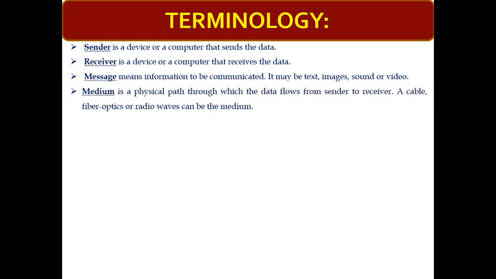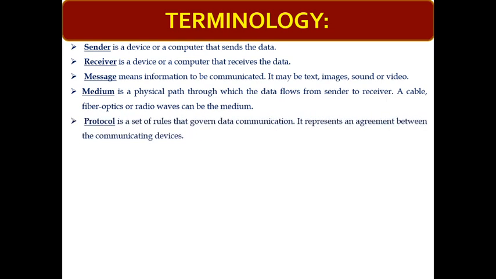Medium is the path which transfers the signal from sender to receiver. It may be in wired form or wireless form. Protocol is the set of rules that performs the communication in a network. These rules must be followed by all the devices which are part of the computer network.